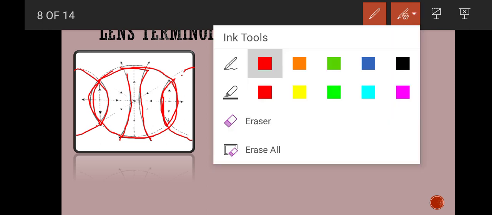Here you can see a convex lens formed by the intersection of these two spheres. Same is here, and you can see a concave lens here. So keep it in mind that these lenses are also taken out from spheres.